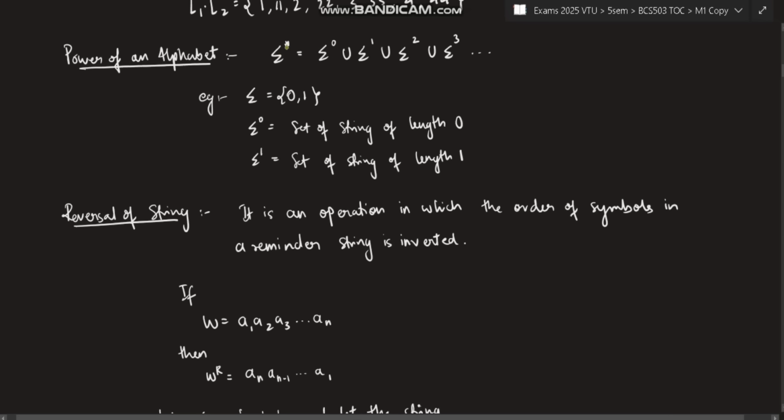Okay, so sigma star means all the possible combinations, whether 0 length, 1 length, 2 length, 3 length, till n length. Okay, that whole combination is sigma star.